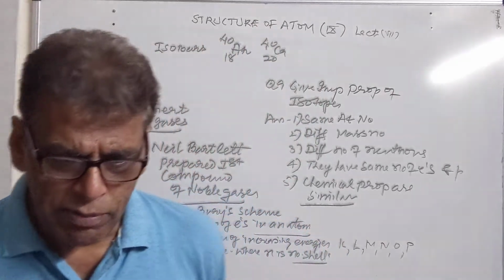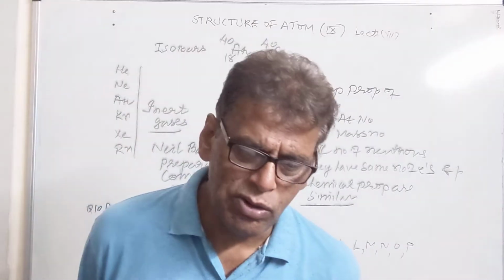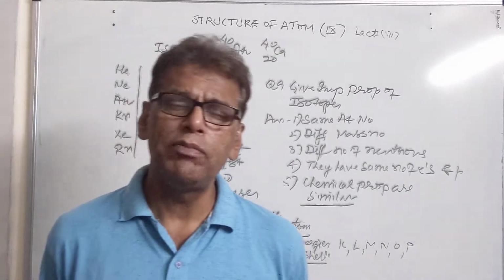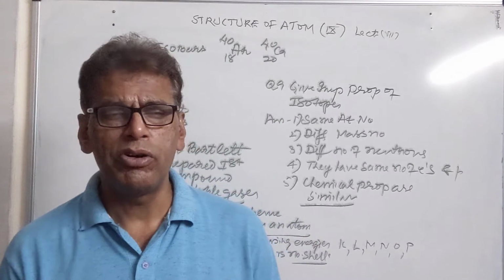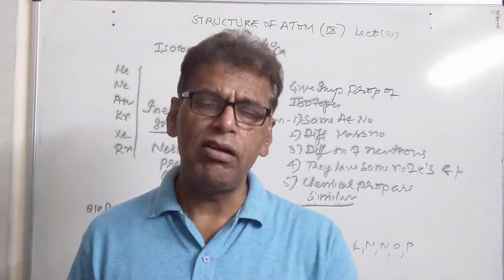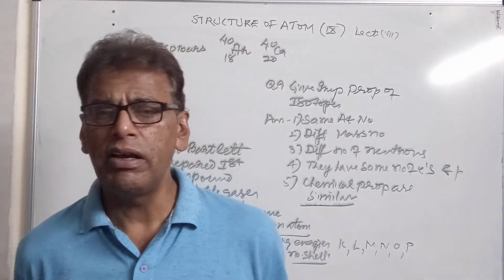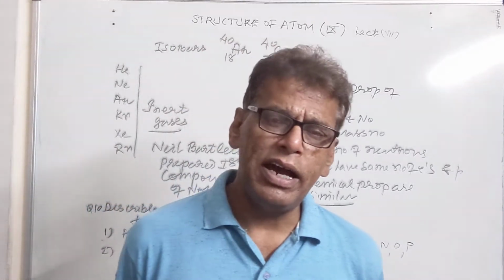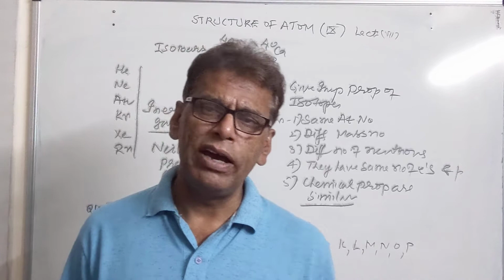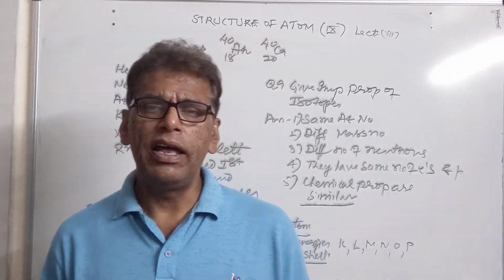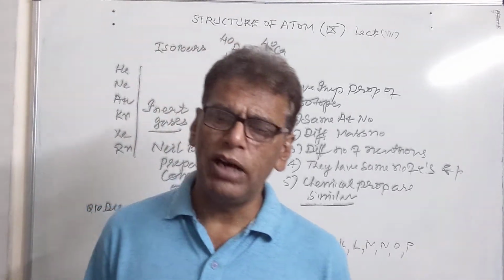Then what do you mean by structure of atom? The atom is no longer an indivisible particle. It is divisible into electrons, protons and neutrons. All these particles are called fundamental subatomic particles which are present in the atom. So the nucleus of the atom contains neutrons and protons, around which the electrons, which have negligible mass, move in circular paths.